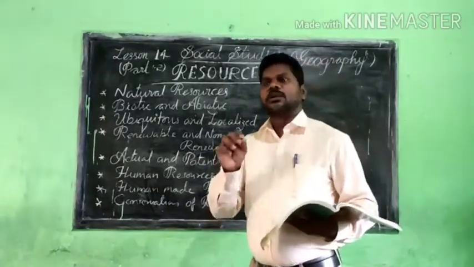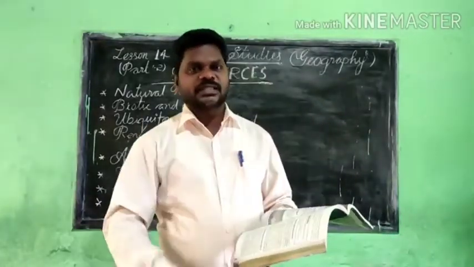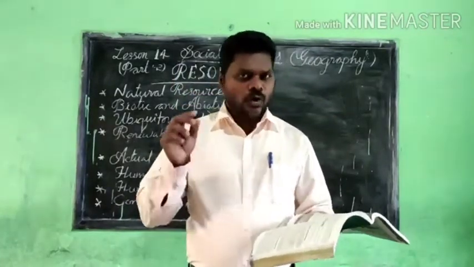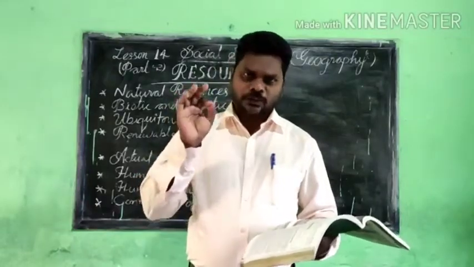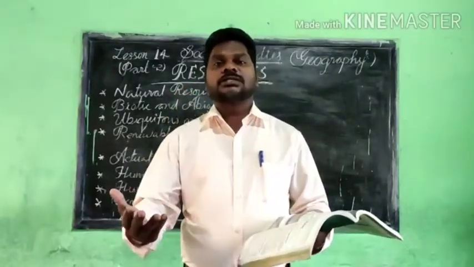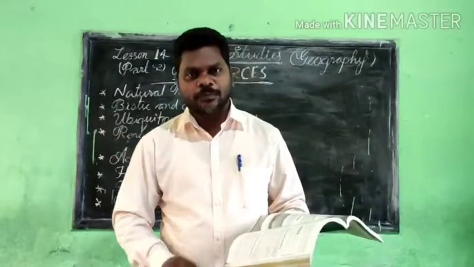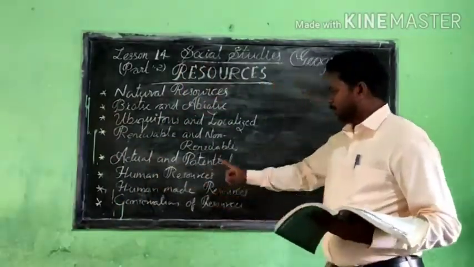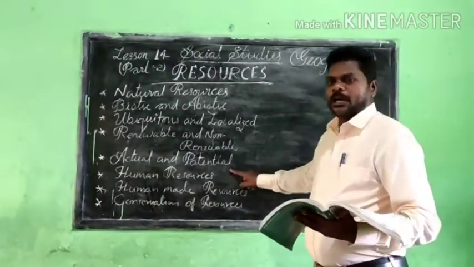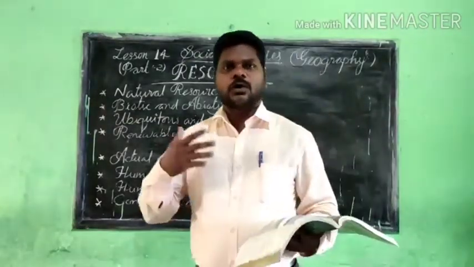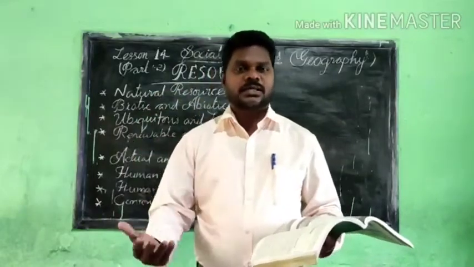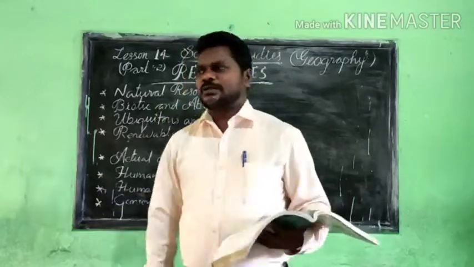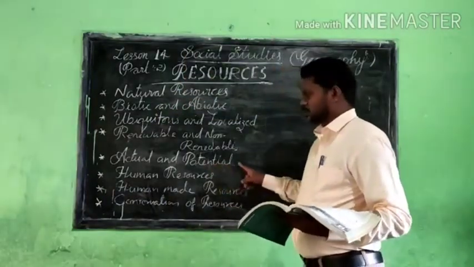Why? Because of that you learn right now. But second, let me say that actual resources are there, and we know the quantity, we know the location of such resources, and we have the technology to exploit them. Such resources will come under the actual resources. We know the resources, maybe the locality, the location, but we don't have the technology to exploit them. Such resources will come under the potential resources.